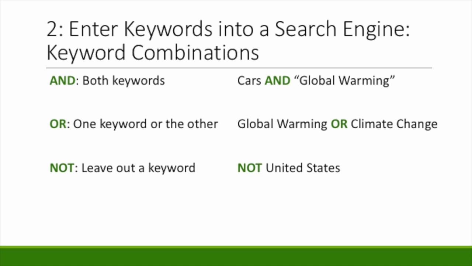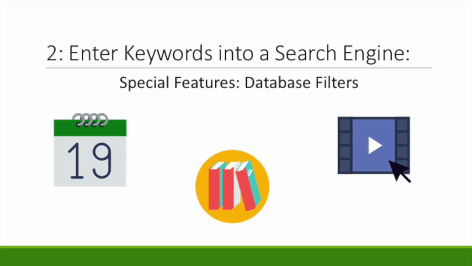Use not if you want to leave out search results that you know won't help your research. So if you want to research global warming in places other than the United States, you can use not United States. After you enter keywords into the search bar, you can do one more thing to limit or expand your results. You can use specific search features like database filters. Filters help you choose sources from a certain time period, or sources with different reading levels, or different kinds of sources, like videos. You can use the filters if your search yields too many results to look through, or if you want to search for a source with a specific format, publication, year range, reading level, or other characteristics.